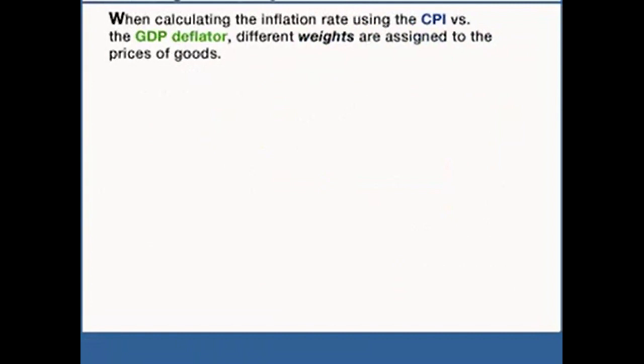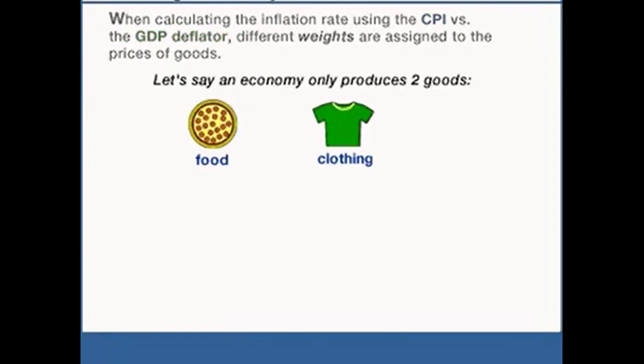Now let's look at the gross domestic product data for 2 consecutive years, the year 2000 and the year 2001. In the year 2000, 10 units of food are produced, and the price per unit is $10 for food. So $10 times 10 units is $100 worth of food production. Clothing, $20 per unit, times 10 units is $200 from clothing production. $200 plus $100 gives us a gross domestic product of $300 in the year 2000.